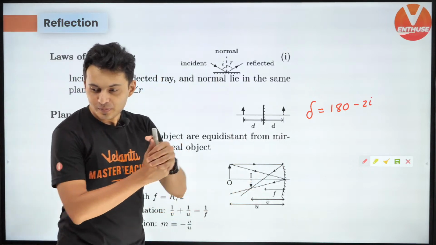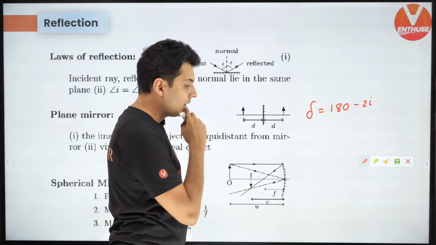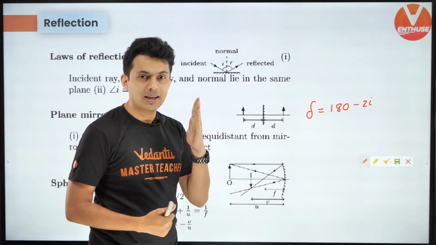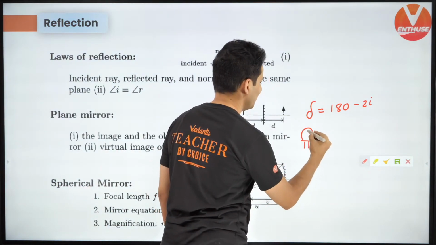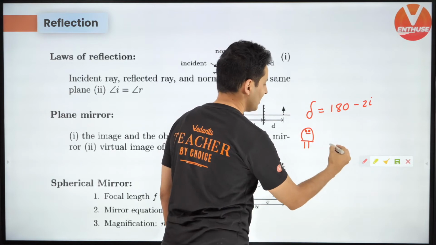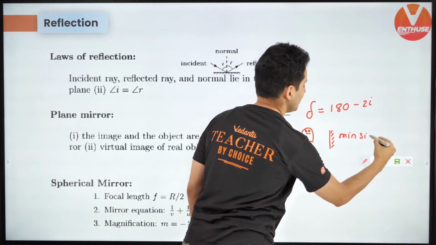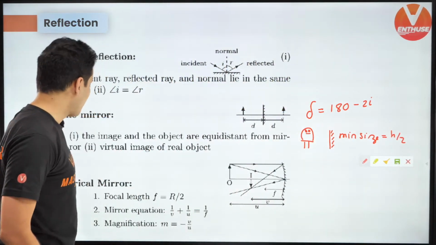Welcome aboard. Remember a few more things, like the minimum size of the mirror to see oneself. If there is a Pandu over here and he wants to see himself in the mirror, the minimum size should always be the height by 2. Keep all these things in mind.